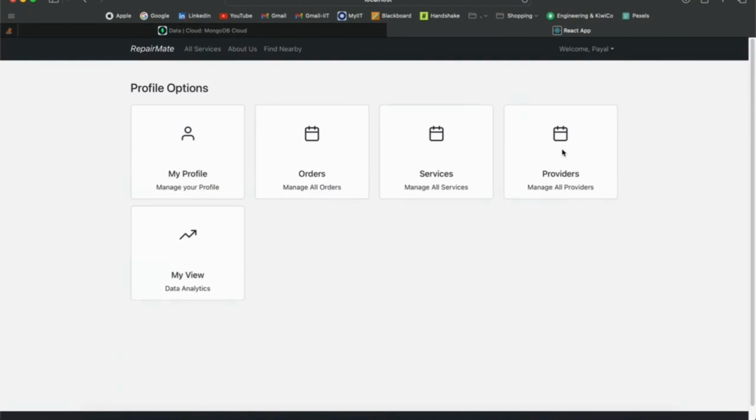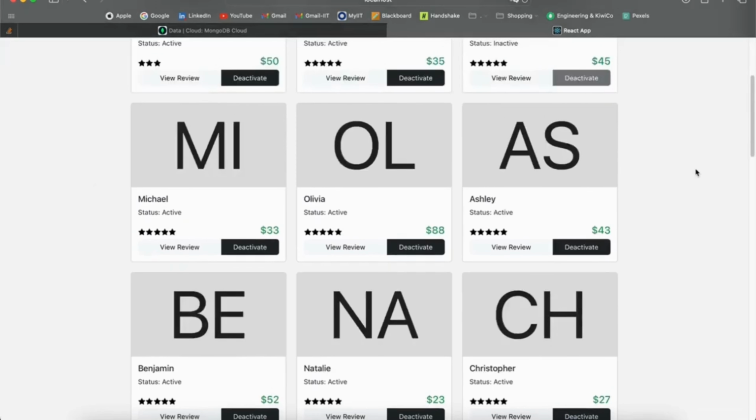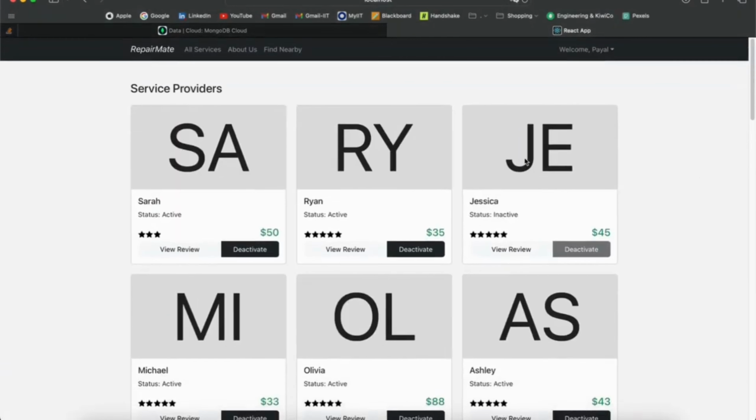Inside the Providers section, the admin can view all registered service providers. The admin can also review customer feedback submitted for providers. Additionally, administrators can deactivate providers whenever required. Once deactivated, the provider status is updated immediately in the system.